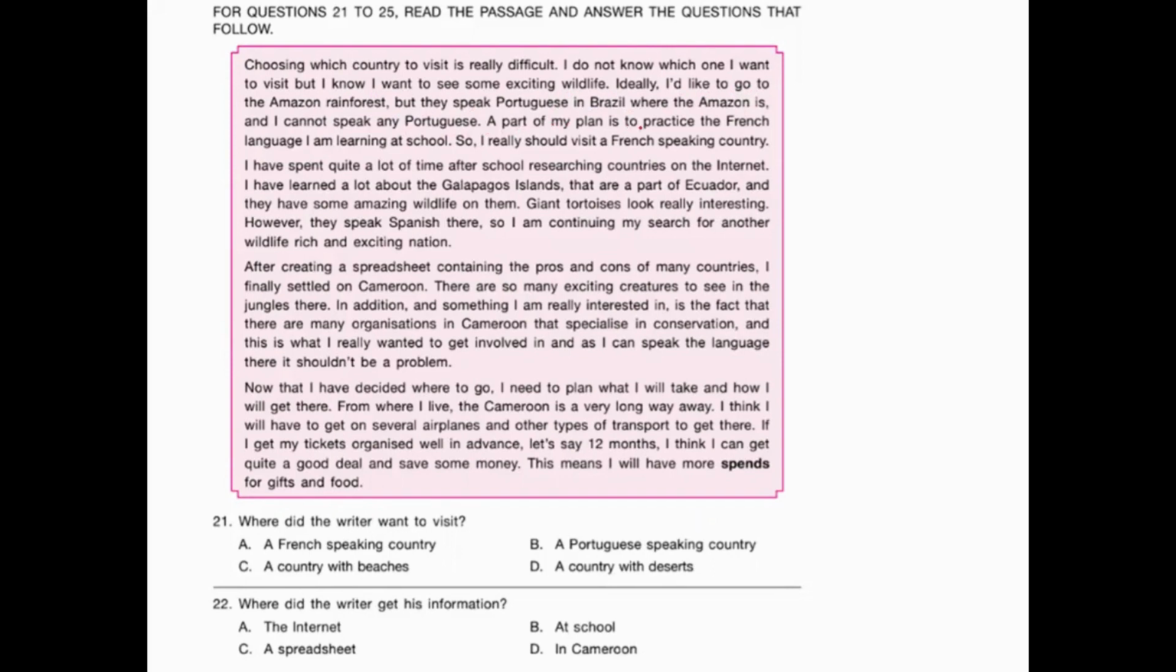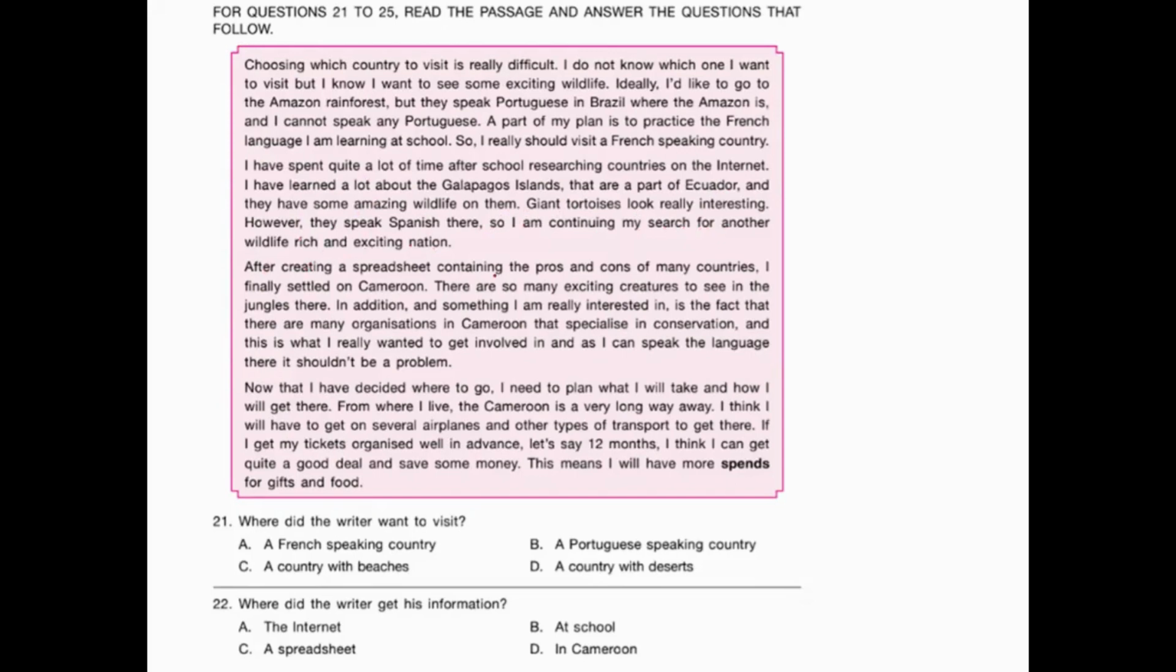A part of my plan is to practice the French language I'm learning at school, so I really should visit a French-speaking country. I have spent quite a lot of time after school researching countries on the internet. I have learned a lot about the Galapagos Islands that are a part of Ecuador and they have some amazing wildlife on them. Giant tortoises look really interesting. However, they speak Spanish there, so I'm continuing my research. My search for another wildlife rich and exciting nation.